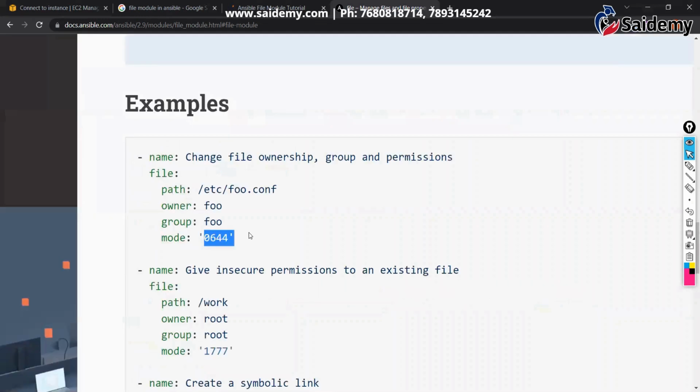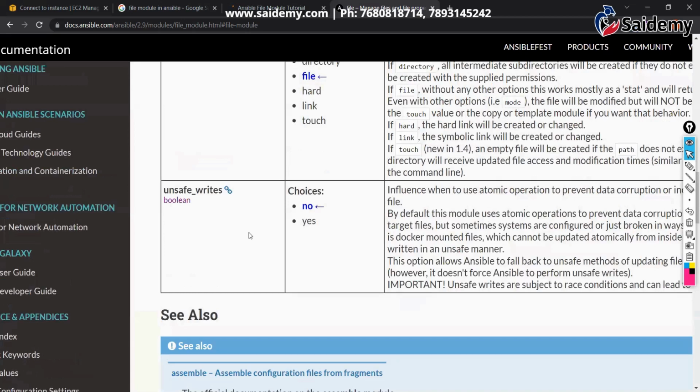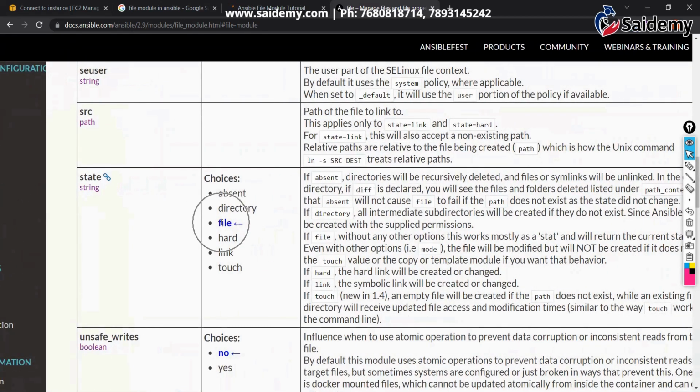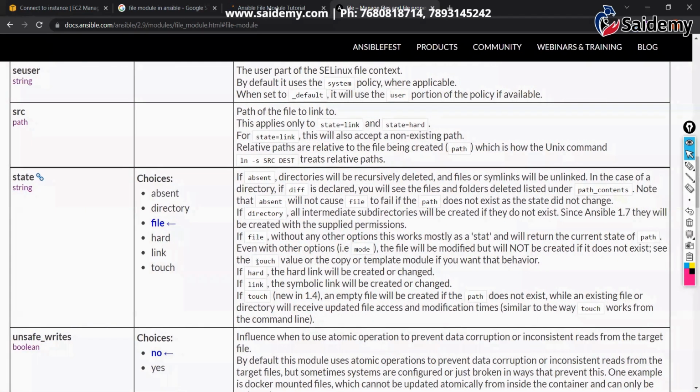State is actually not required, because even if you don't give it, the state is create only, right? If you want to see what state you want to give, you can see it here for file. So the touch state we have to give. Touch means it creates a file.